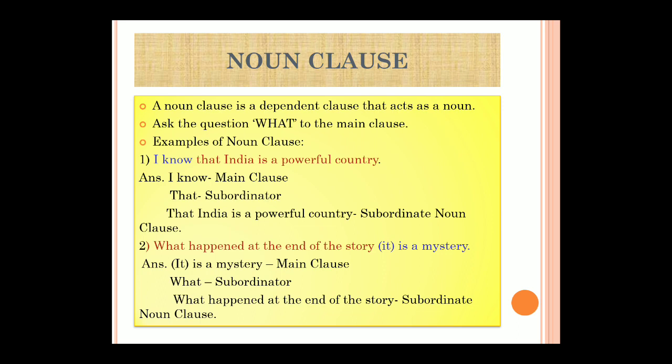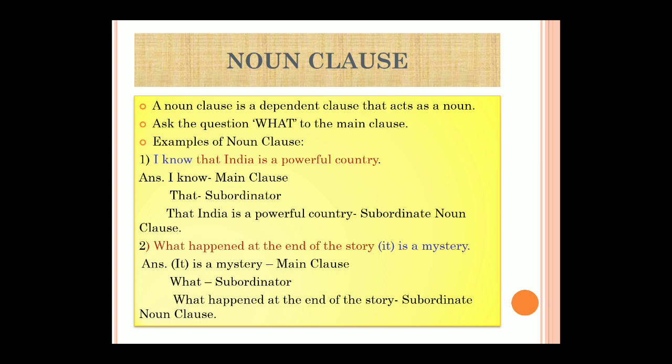Okay, so here, is is a finite verb. So that finite verb I cannot take together with the other in one subordinating clause. So I need to keep one for the main clause as well. So one, happened, is over. Now why did I end at story over here? Because immediately after story is the word is. So is is a finite verb. From that finite verb till mystery is my main clause. So is a mystery is the main clause.